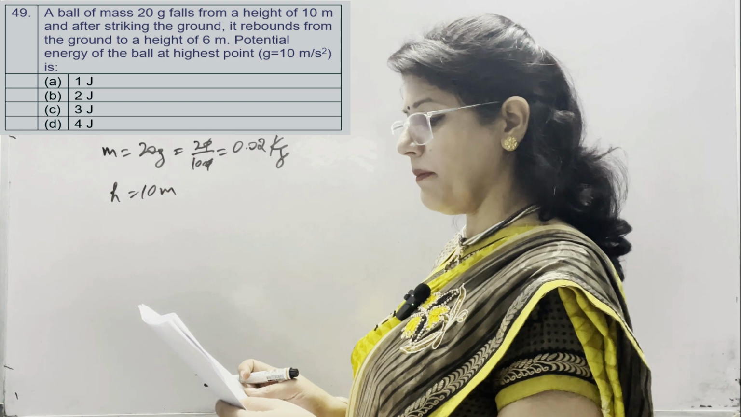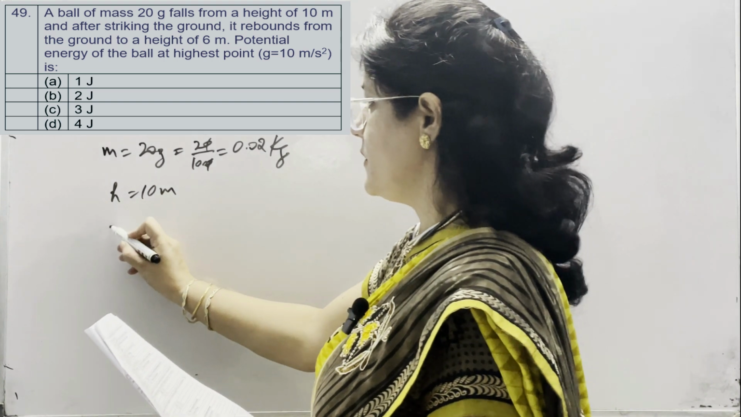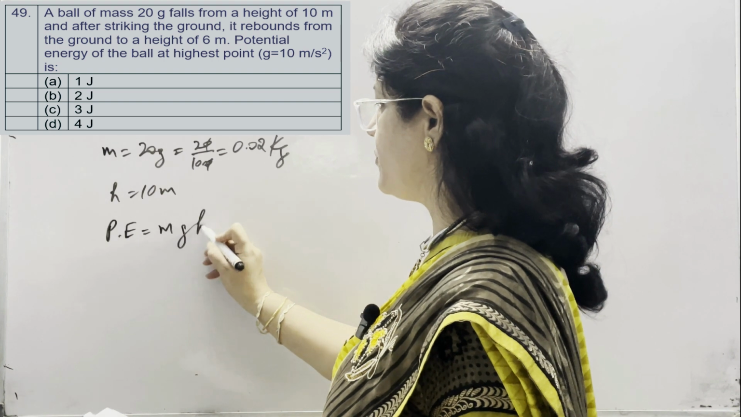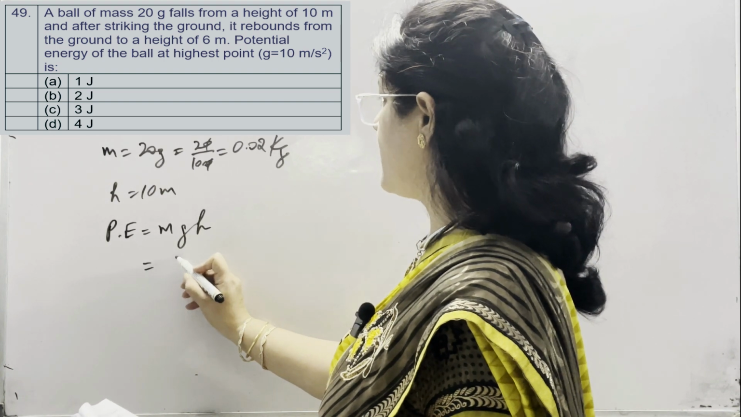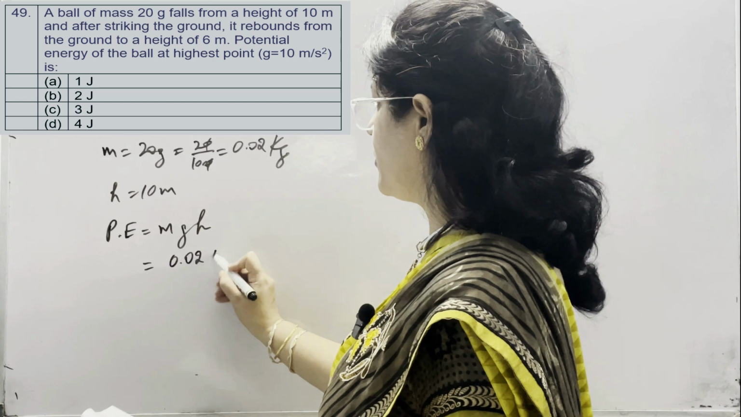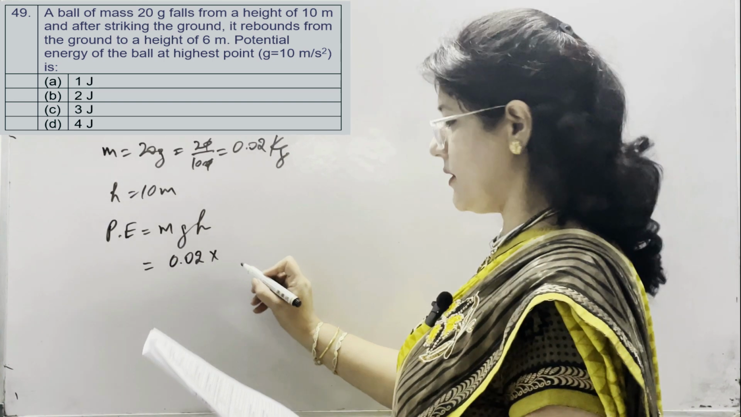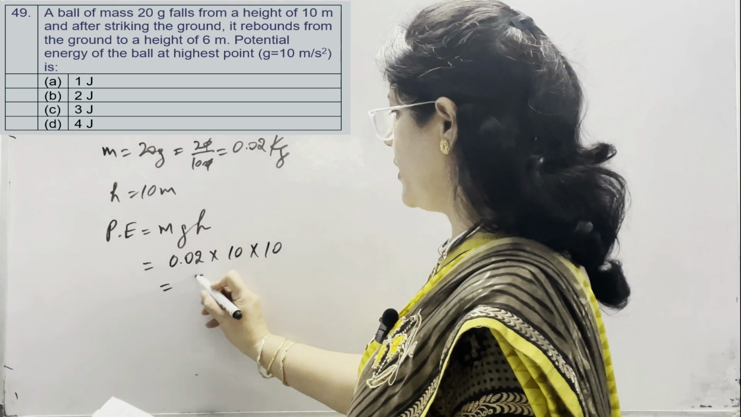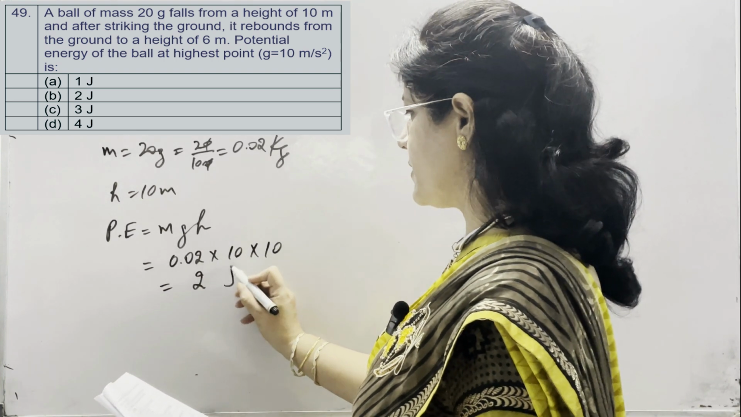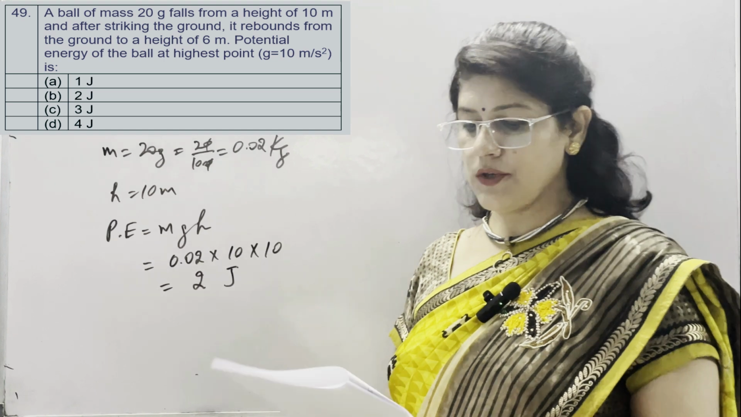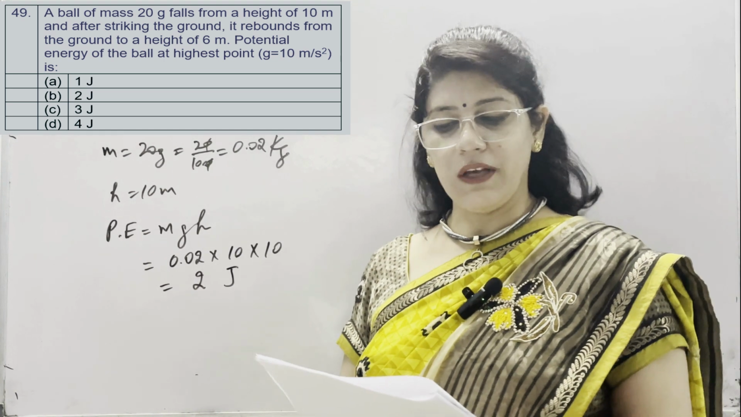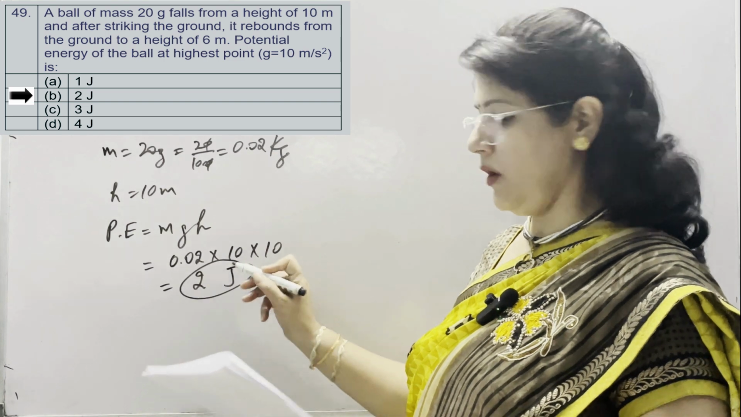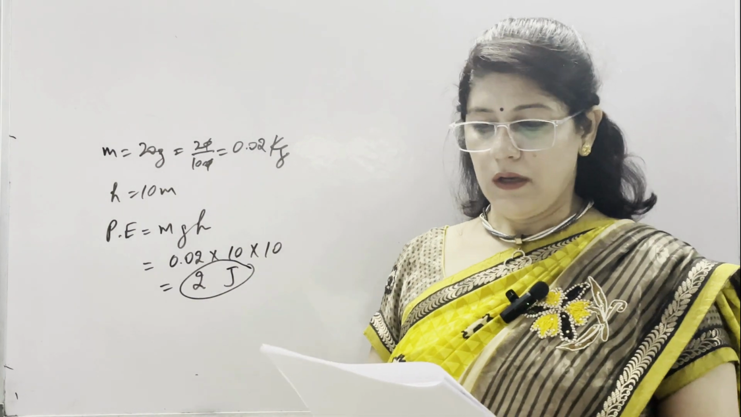Potential energy of the ball at the highest point. So the formula for potential energy is M into G into H. M is given as 0.02. G is given in the question as 10 meter per second square and H is 10. So it means 2. And the unit is again energy, the unit of energy is joule. So options are 1 joule, 2 joule, 3 joule and 4 joule. Correct option is 2 joule, option number B.